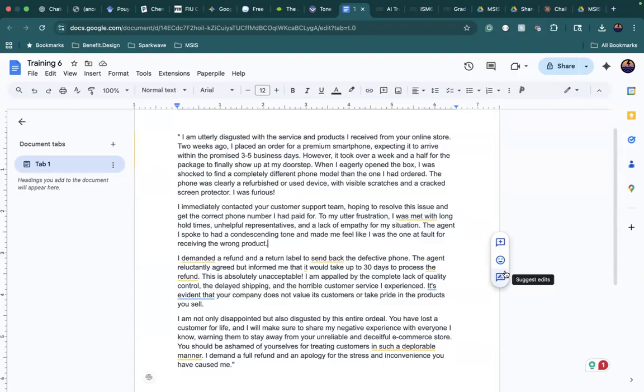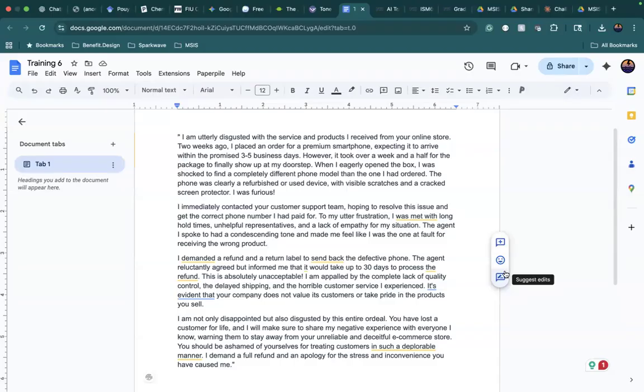So to start, I have this prompt from a disgruntled customer. It goes into detail about poor customer service and products received from a business, giving examples saying that they placed this order a while ago and they expected to receive it within 3 to 5 business days, but it took even longer than that.